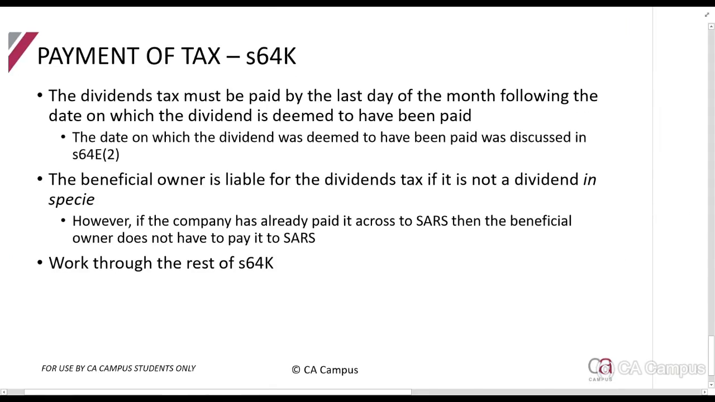And then section 64K, guys, this is the one that tells you when it must be paid. Important here, it must be paid by the last day of the month following the date on which it is deemed to have been paid. And remember, section 64E(2) tells us when it's paid. It's always the earlier of when it's paid or when it becomes due and payable, except for a listed company who is making the payment of cash. That is when it is paid. Right, so remember, the beneficial owner is liable for it if it is not a dividend in specie.